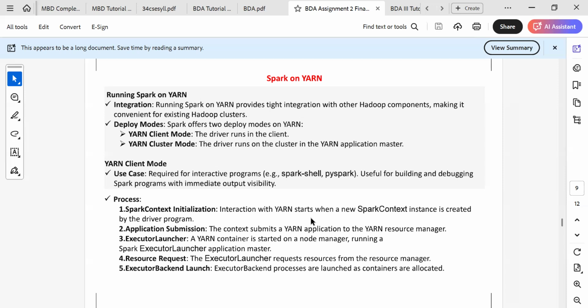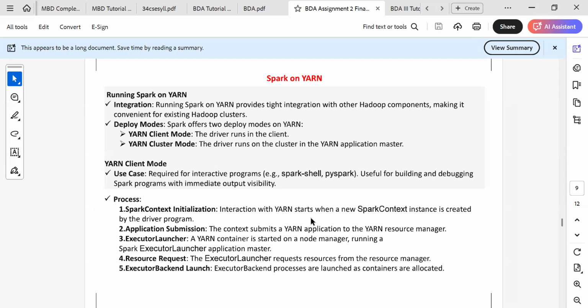The driver runs on the client when you are talking about Yarn client mode, and when you are talking about cluster mode, the driver runs on the cluster in the Yarn application master. Yarn client mode is used for interactive programs, for example Spark Shell and PySpark, and is useful for building and debugging Spark programs with immediate output visibility.